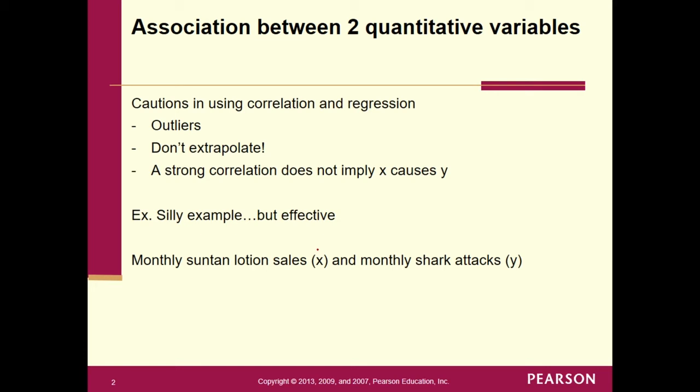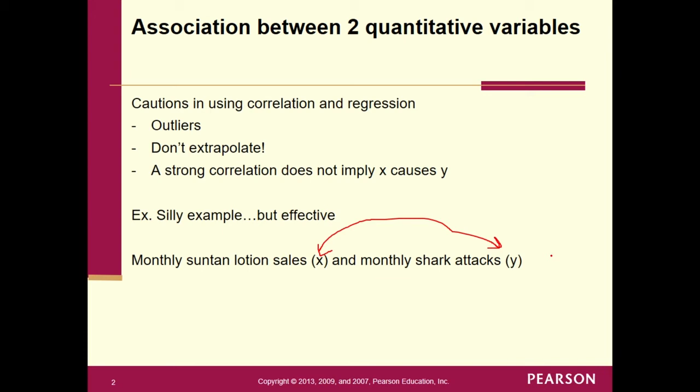We are saying that somehow, mathematically, x is connected to y. This may sound a little strange, but as suntan lotion sales change, our model might have a pretty good idea how monthly shark attacks are going to change also.